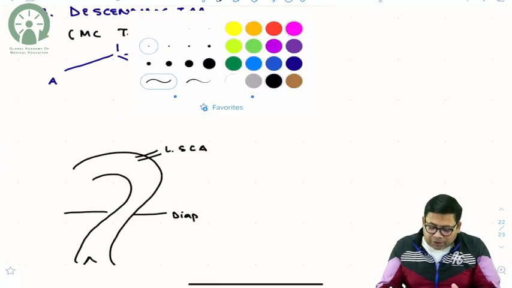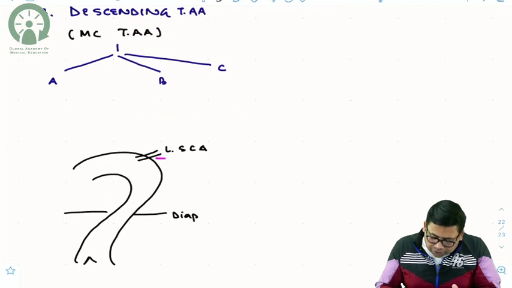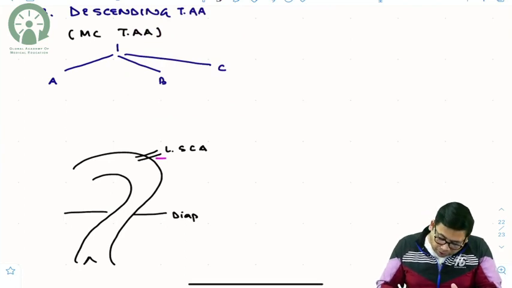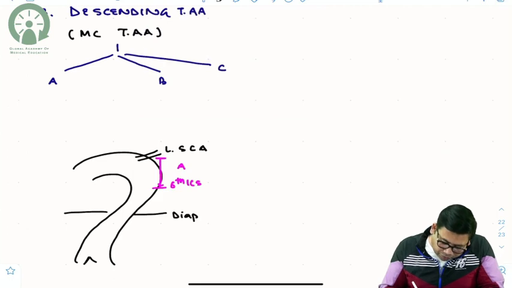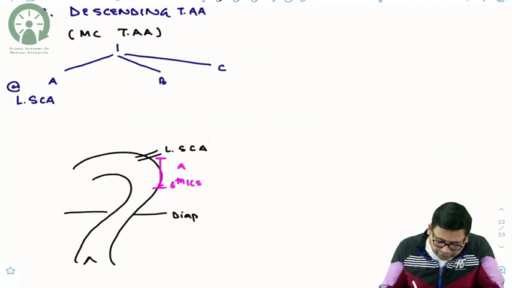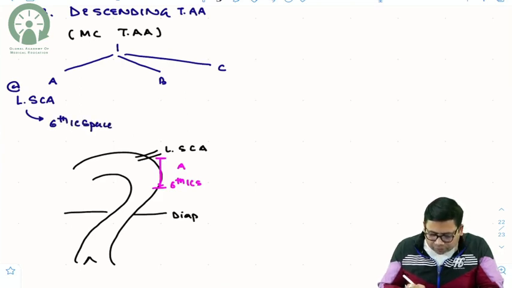So type A is from the left subclavian artery up to the level of the sixth intercostal space. This is what is type A. So what is type A? From the origin, from the left subclavian artery up to the level of the sixth intercostal space. Now this is what is very important.